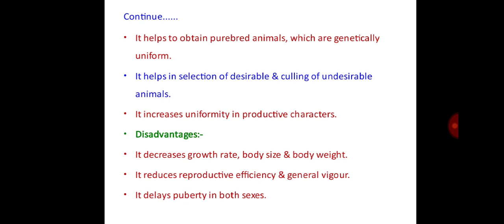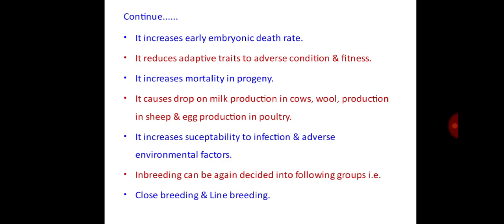Then disadvantages: it decreases growth rate, body size and body weight. It reduces reproductive efficiency and general vigor because of mating of closely related animals or individuals. It delays puberty in both the sexes, that is male and female. Then it increases early embryonic death rate. It reduces adaptive traits to adverse conditions and fitness.